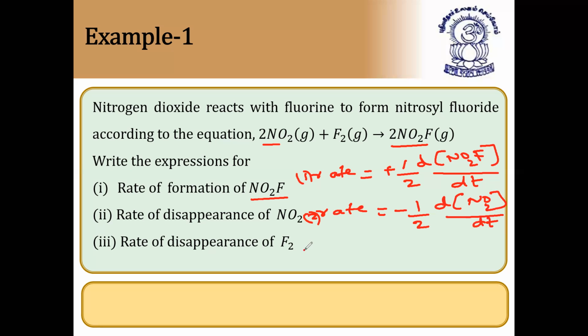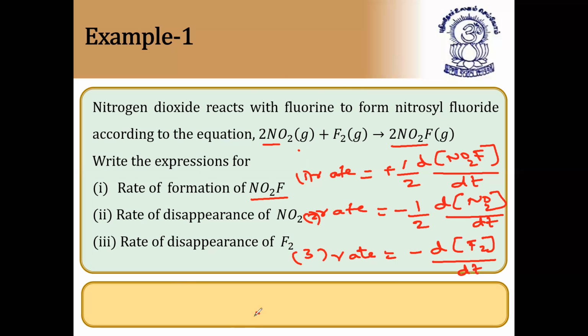Next, similarly, you can write for third one, rate of disappearance of F2. So rate is equal to minus differentiation of concentration of F2 by dt, because number of moles of fluorine is 1, so no denominator, 1 by 1. Because all are gases here, liquid also you can write. But if they have mentioned solid here, we should not take that into consideration because for solids the concentration is taken as unity. So I hope it is clear.